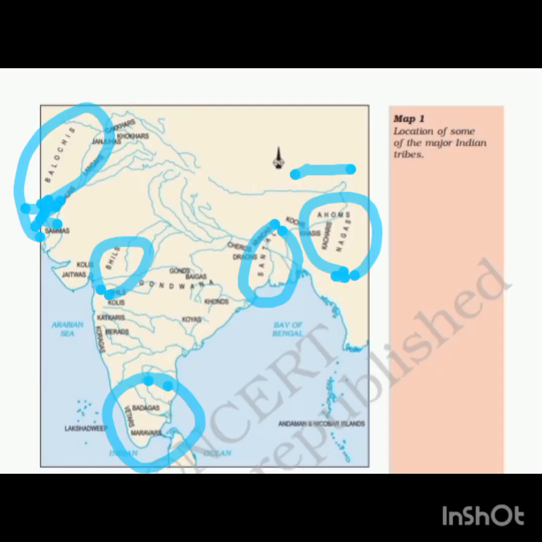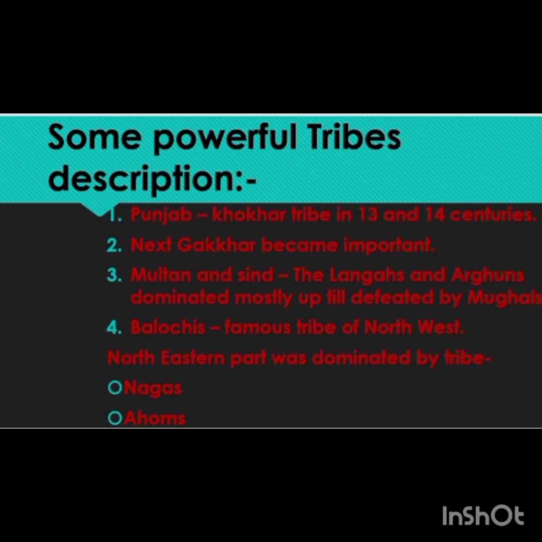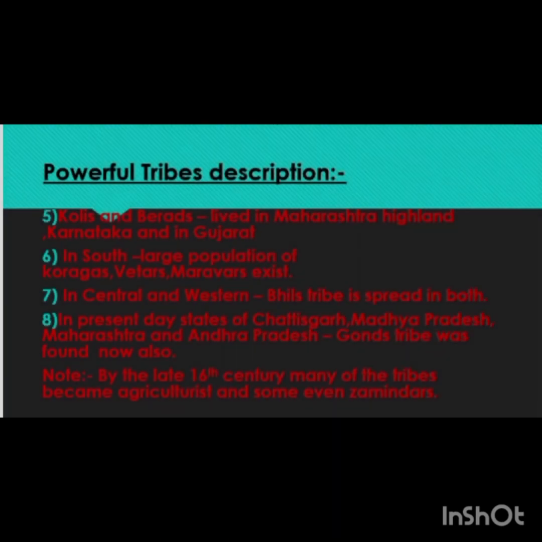Then the Balochis were another large and powerful tribe in the northwest. You can go through this table in order to learn some important powerful tribes. Balochis were divided into many smaller clans under different chiefs. In the western Himalayas lived the shepherd tribe of the Gaddis. The distant northeastern part of the subcontinent too was entirely dominated by tribes, that is, by the Nagas, Ahoms, and many others. And in many areas of present-day Bihar and Jharkhand, the Chero tribe had emerged by the 12th century.